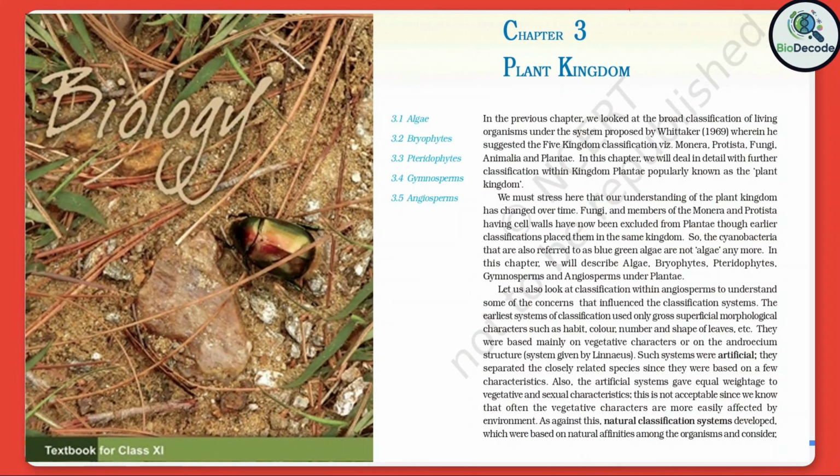Chapter 3, Plant Kingdom. In the previous chapter, we looked at the broad classification of living organisms under the system proposed by Whittaker in 1969, wherein he suggested the 5-kingdom classification, viz., Monera, Protista, Fungi, Animalia, and Plantae. In this chapter, we will deal in detail with further classification within Kingdom Plantae, popularly known as the plant kingdom.